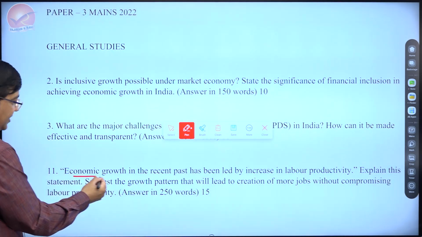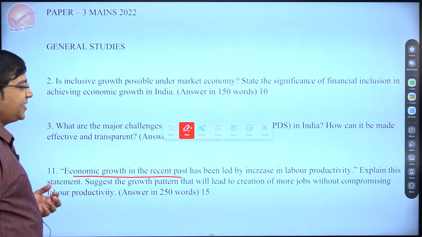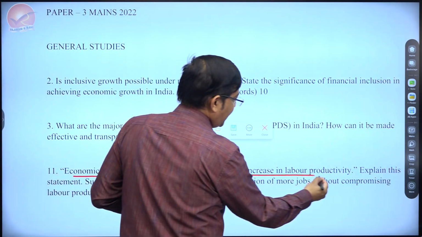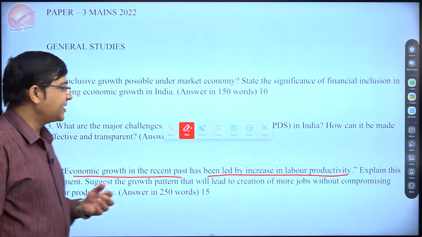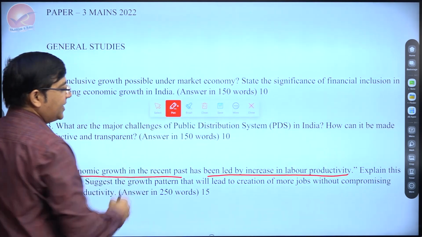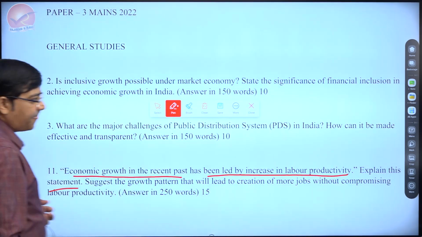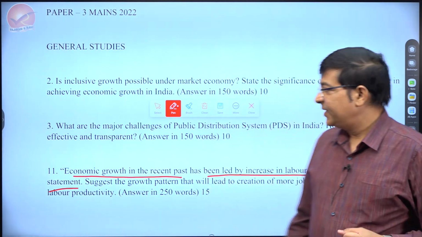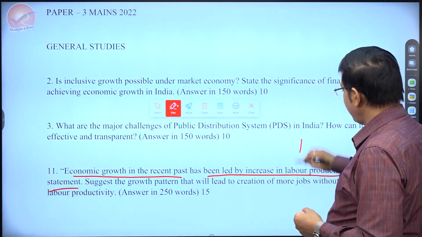Two parts here. First said, economic growth in the recent past has been led by an increase in labor productivity. Explain the statement. So the first part simply said that this statement should be explained.